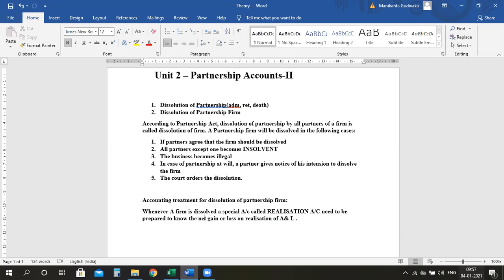For example, I have creditors and bills payable worth 50,000. I have a land which is worth 60,000. What will I do? I will sell the land for 60,000 and get 60,000. Out of that, I will pay my 50,000 of bills payable and creditors. That 10,000 is the net profit or net gain or loss. Are you understanding? Now read this sentence. Whenever a firm is dissolved, a special account called realization account needs to be prepared to know the net gain or loss on realization of assets and liabilities. Am I clear?